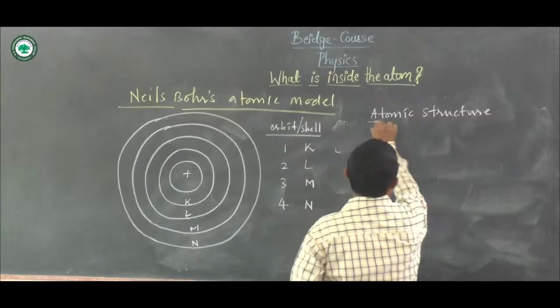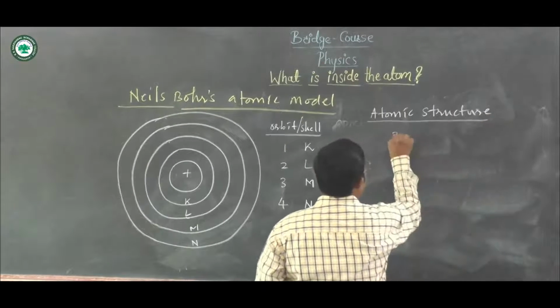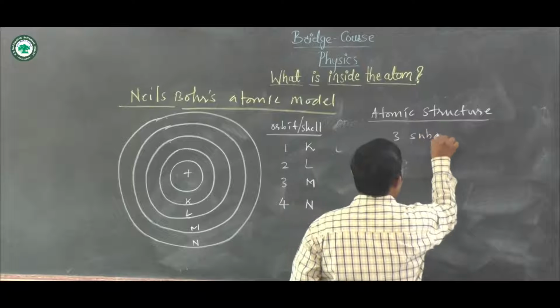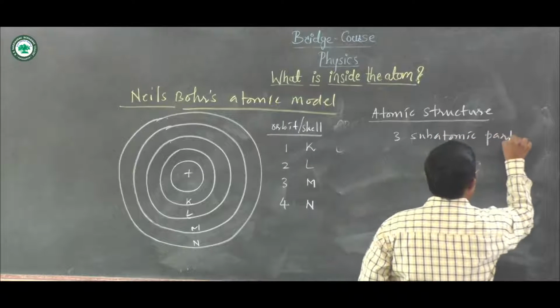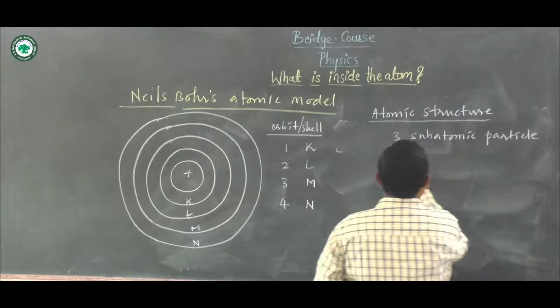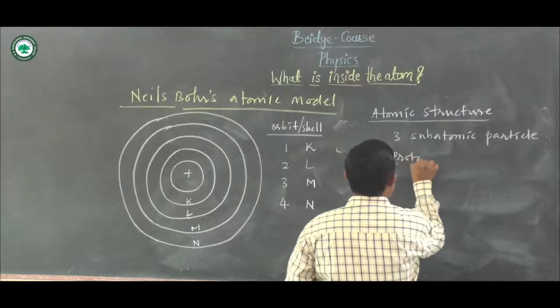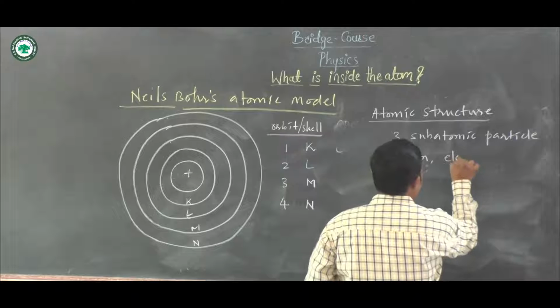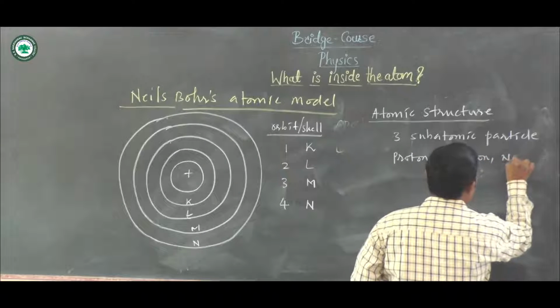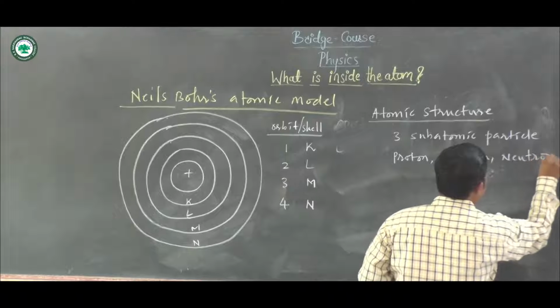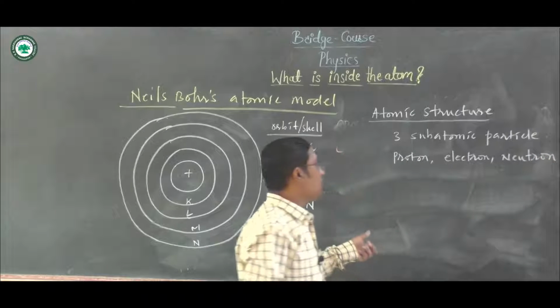In the atomic structure, he explained about the 3 subatomic particles, which are the proton, electron and the neutron. Proton, electron and the neutron.